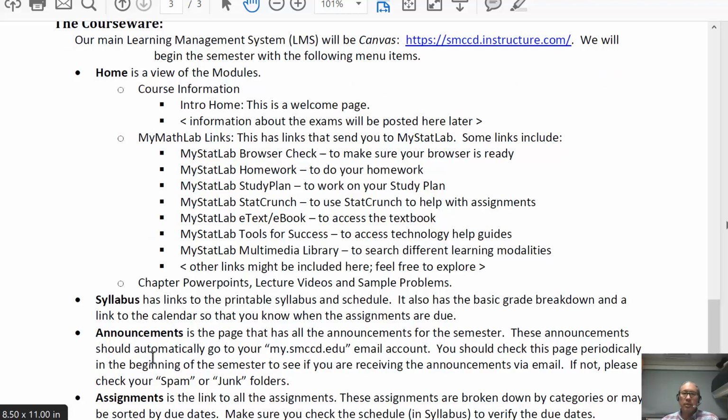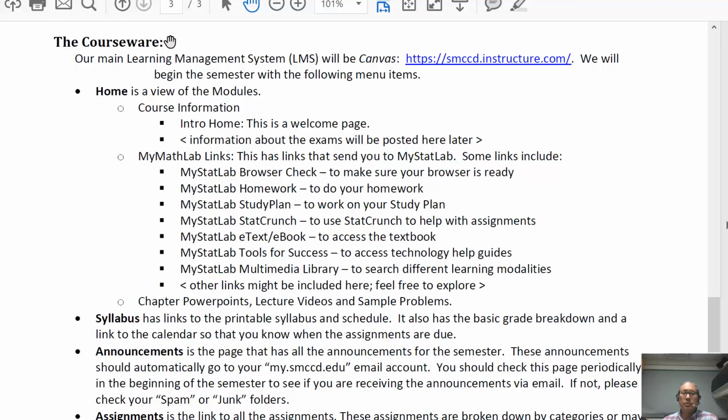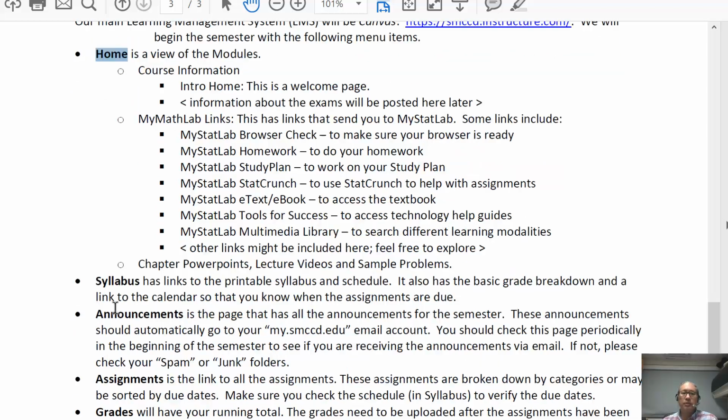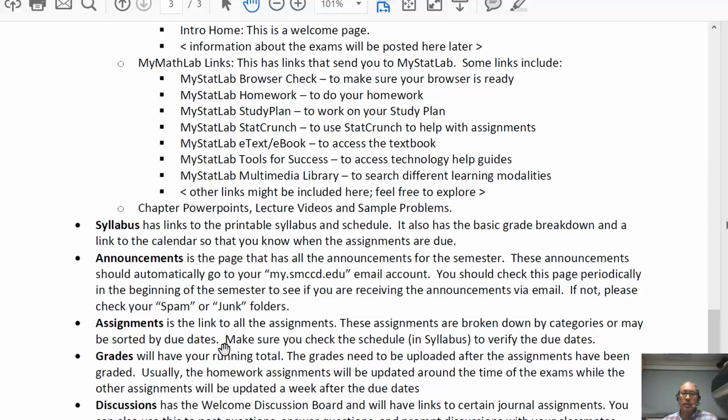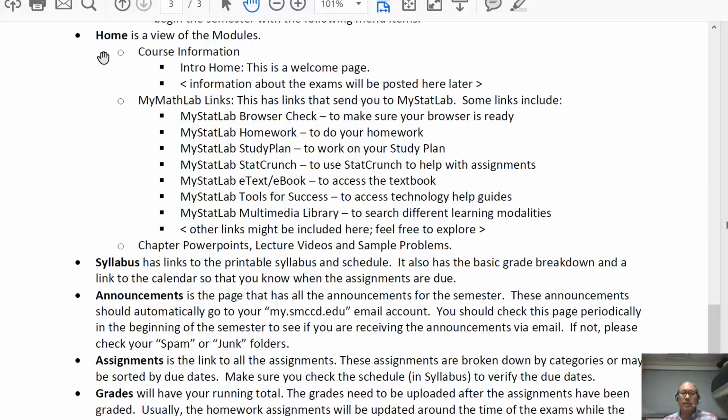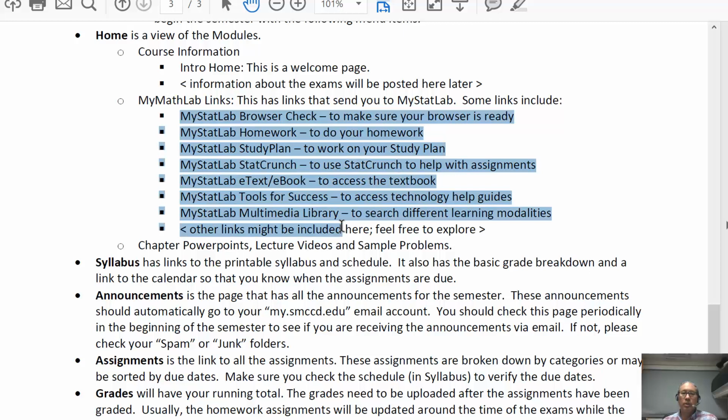Our courseware is through Canvas. Like I've mentioned before, Canvas has the following layout of its menus. We have the home page, we have the syllabus page, announcements page, assignments page. You can access your grades, you can take a look at some discussions, and there are other links that are related to the college.